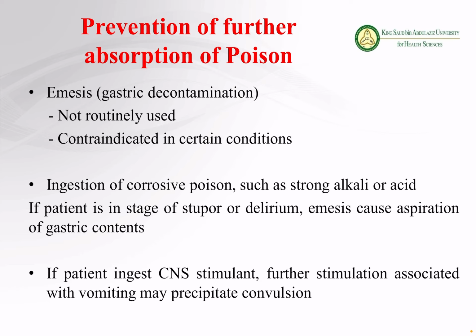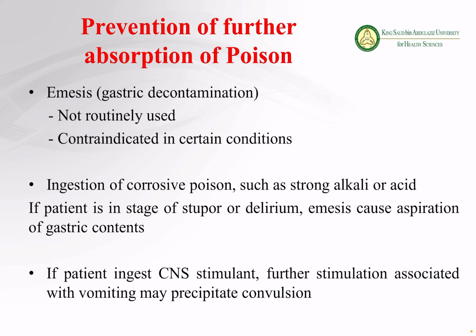Number one. Number two, if the patient ingests a central nervous system stimulant, any poison that may cause hyperactivity of the central nervous system. And we know that in case of epilepsy or seizures, the reason is the stimulation or hyperactivity of the central nervous system.